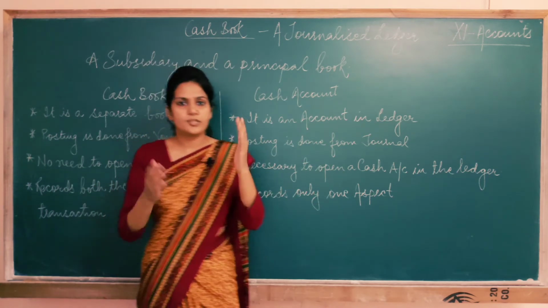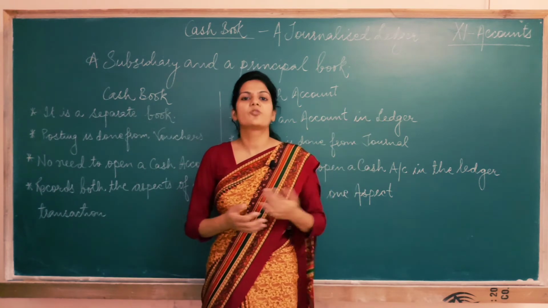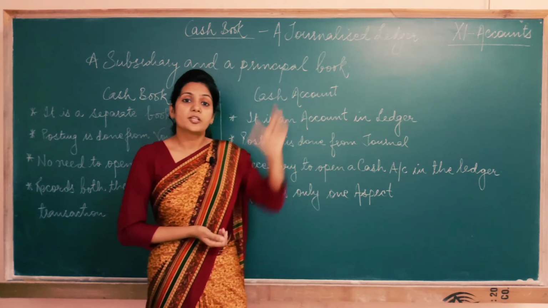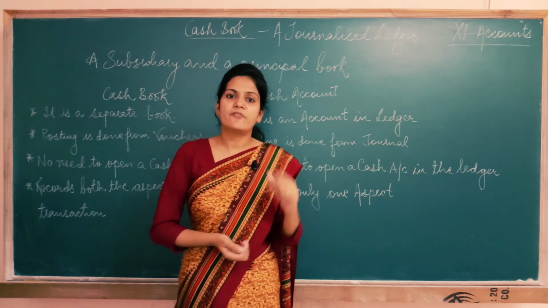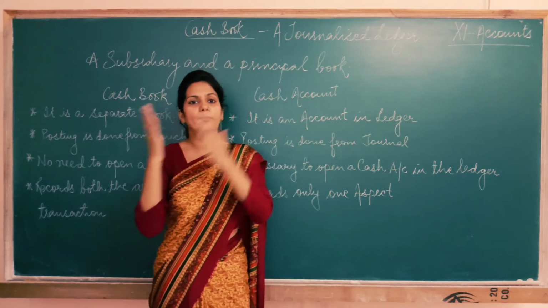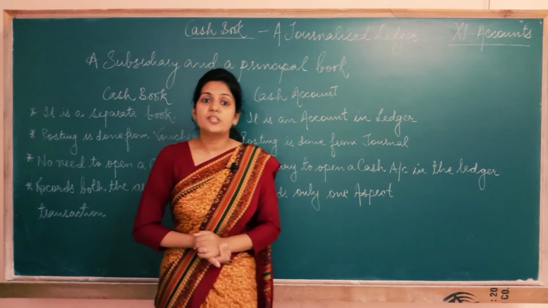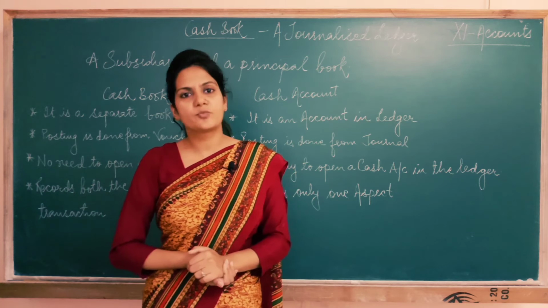Like in the ledger, we have two sides, debit and credit; the same way in the cash book we also have two sides, debit and credit. Like we write "To" on the debit side and "By" on the credit side, these words are used in the cash book too. The way you balance the ledger accounts, the same way you balance the cash book.